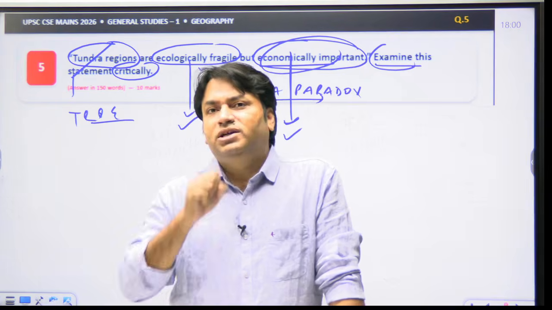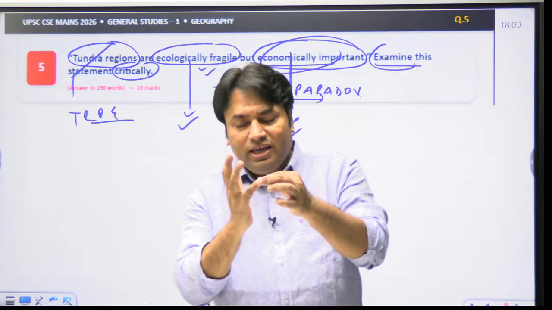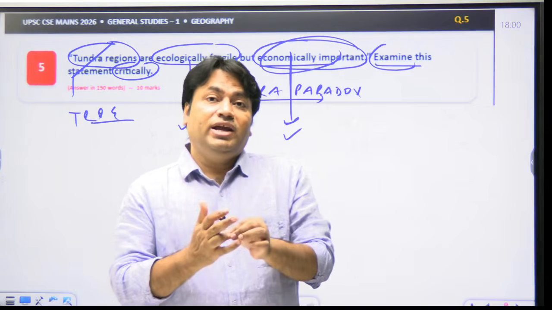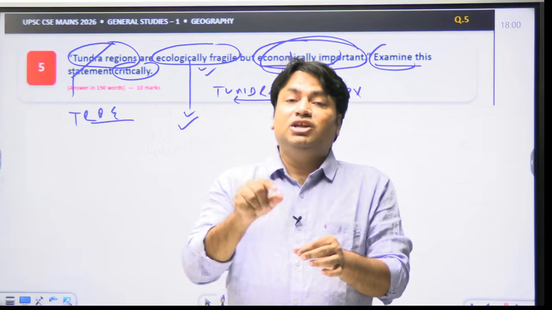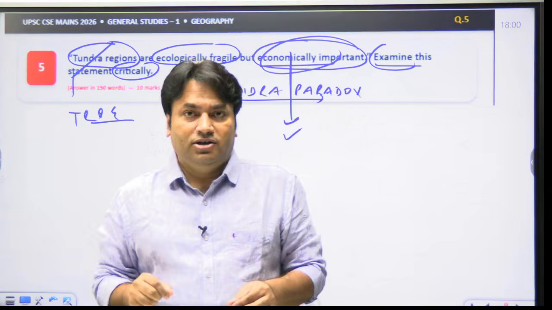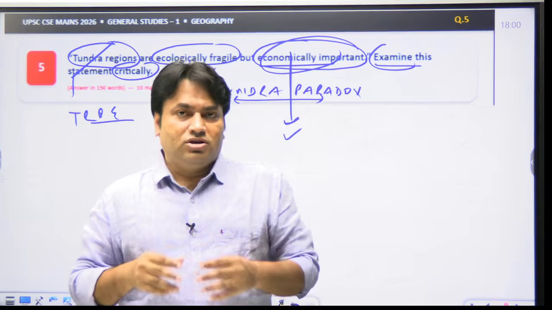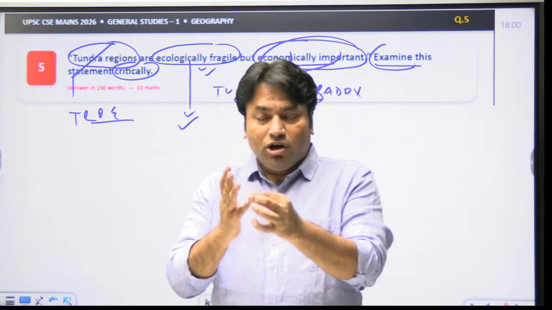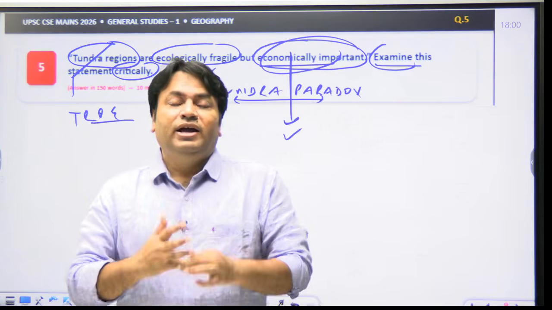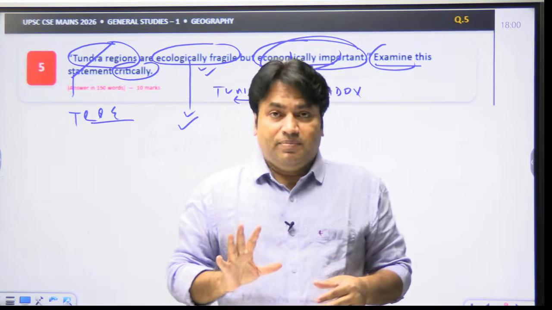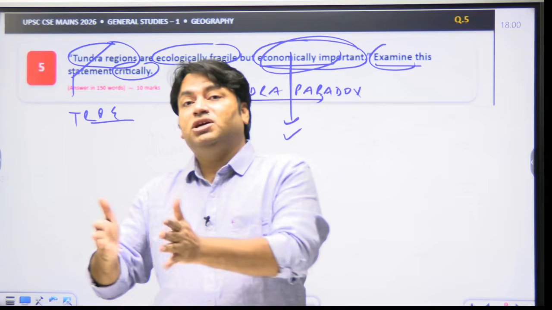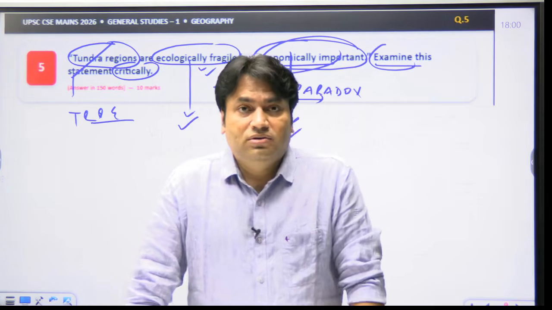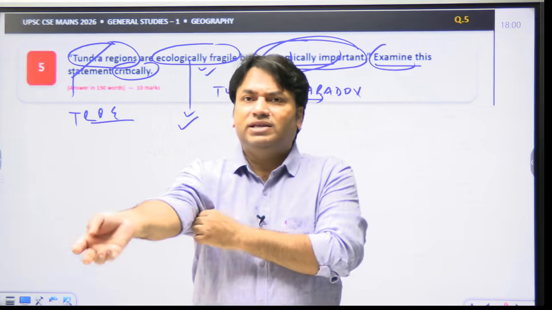The paradox here is that increasing economic accessibility in this region can at the same time create the challenge of ecological vulnerability. And this is the tundra paradox. I am again repeating, what is the tundra paradox? Increasing economic accessibility in this region can simultaneously increase ecological vulnerability. This is the tundra paradox.